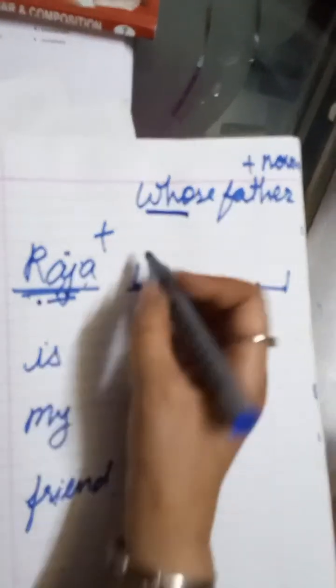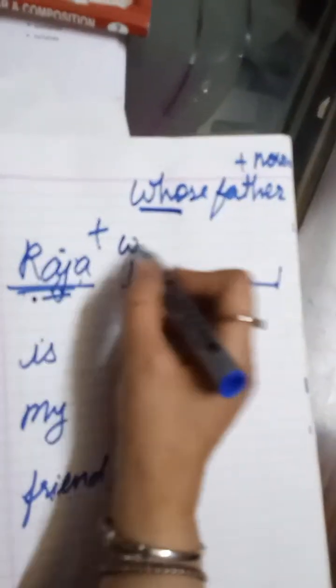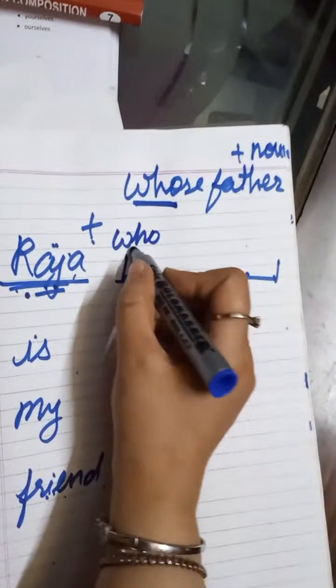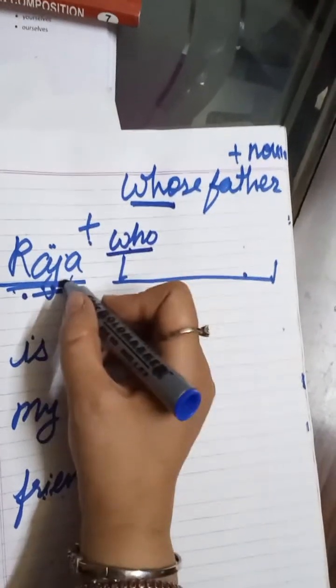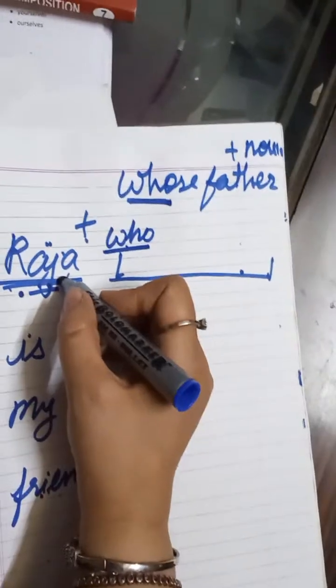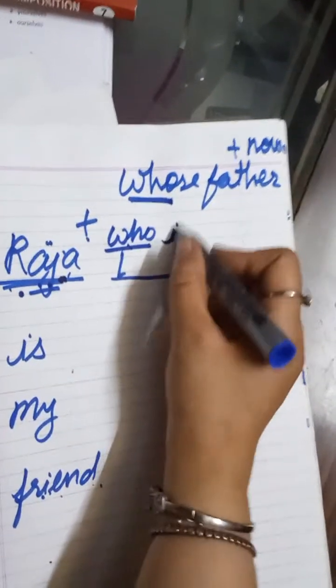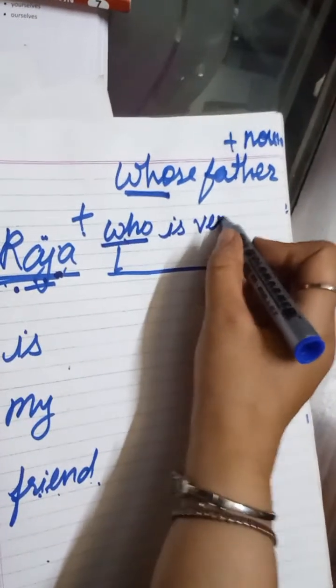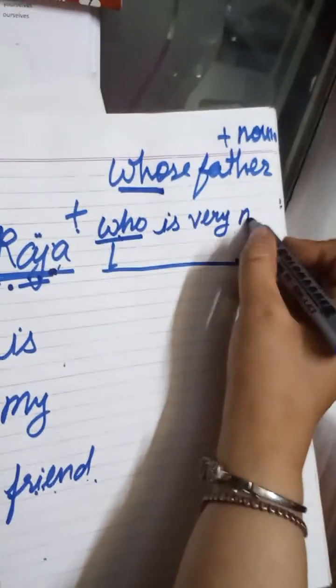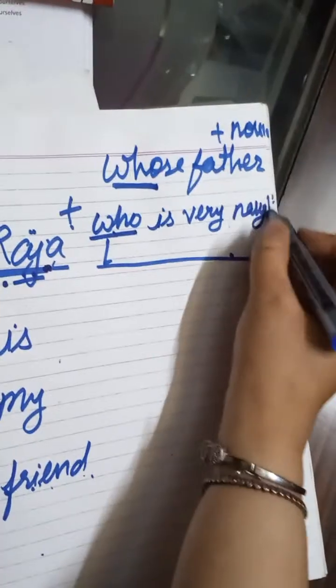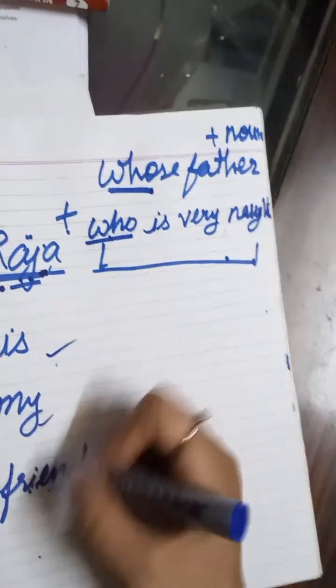Or you want to say who, that means who himself. This who word is a replacement of Raja, because you are going to write a clause about this Raja: Raja, who is very naughty, is my friend.